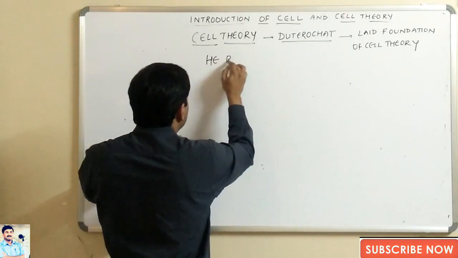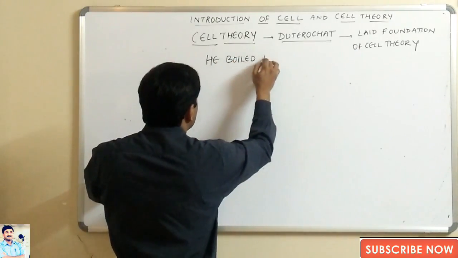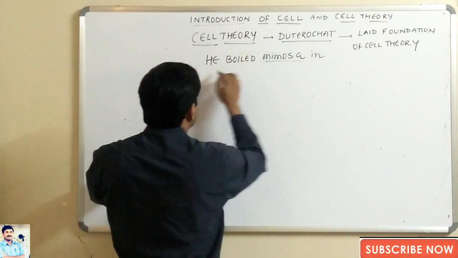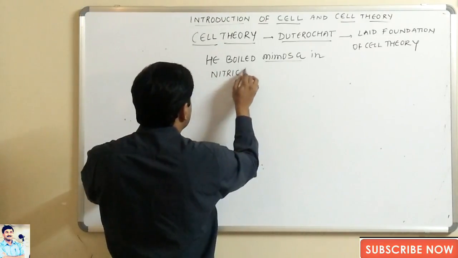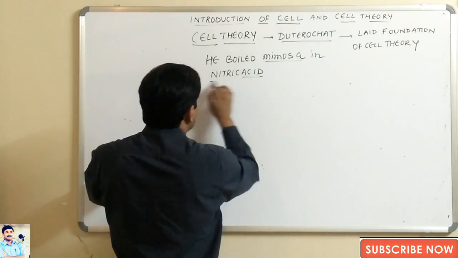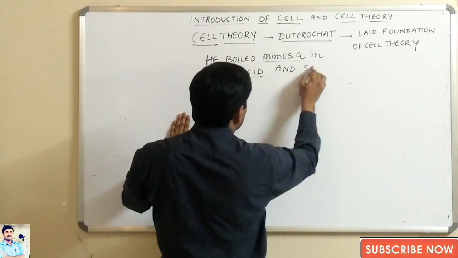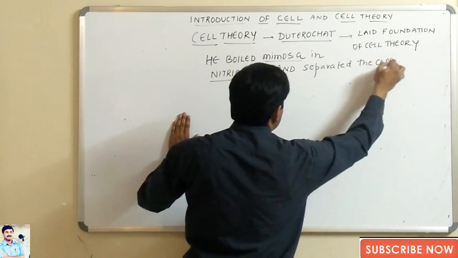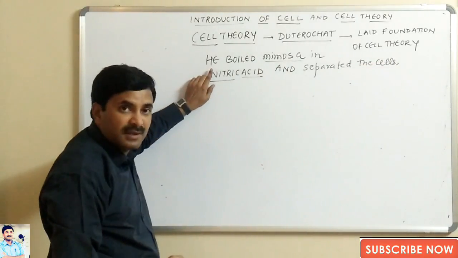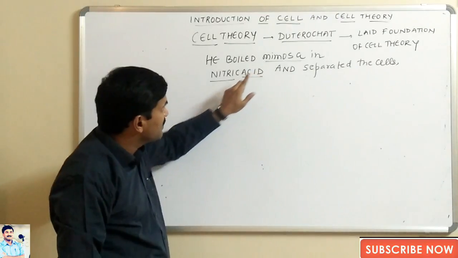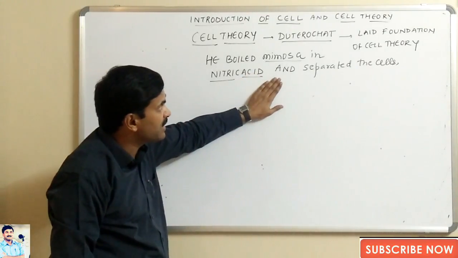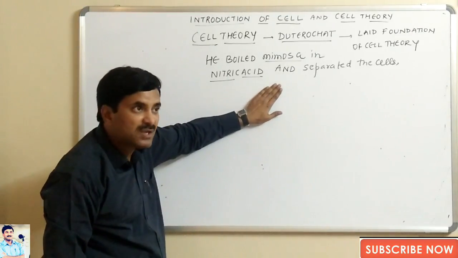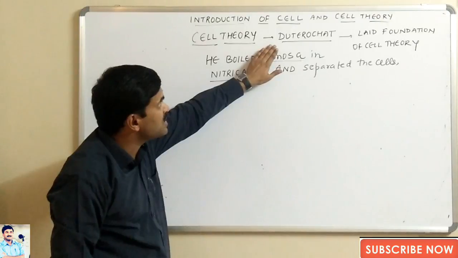He boiled mimosa, which is a plant, in nitric acid and separated the cells. So the foundation of the cell theory was first laid by Dutrochet.